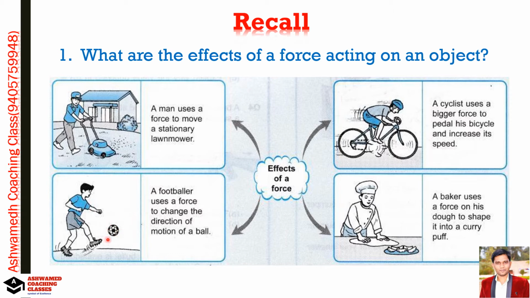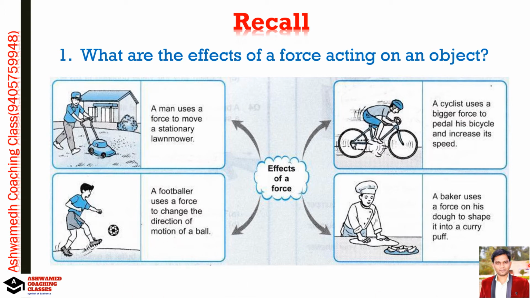If you play cricket also, if a bowler throws a ball, then the batsman just changes the direction of the ball using his bat. So this is one more example.